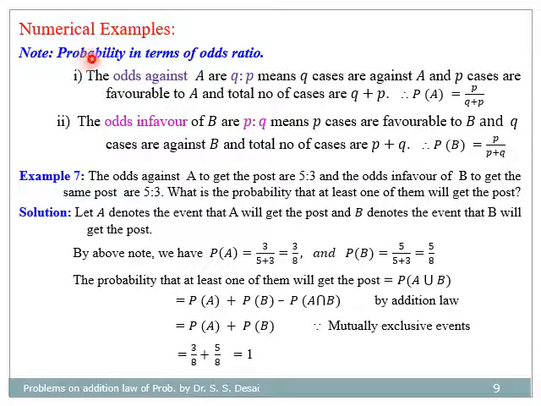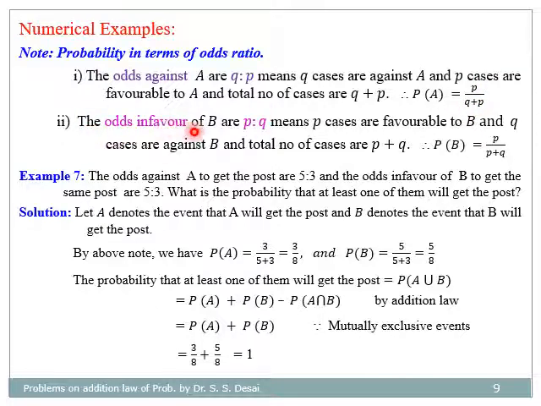Now let us see probabilities in terms of odds ratio. The odds against A are Q as to P, means Q cases are against A and P cases are favorable to A, and total number of cases are Q plus P. Therefore, the probability of an event A is equal to the second figure divided by sum of 2, that is P divided by Q plus P. So odds against means first figure is against, second figure is favorable. Therefore, probability is second figure divided by sum of 2.